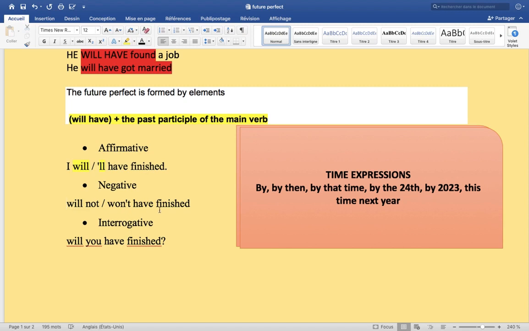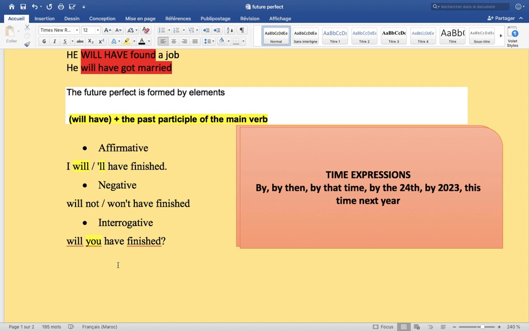I will not have finished by 2026, or I will not have finished my exercise by 10 o'clock. In interrogative form, which means question form, you need will plus the subject, which means you inverse the subject and the verb. Will you have finished this?